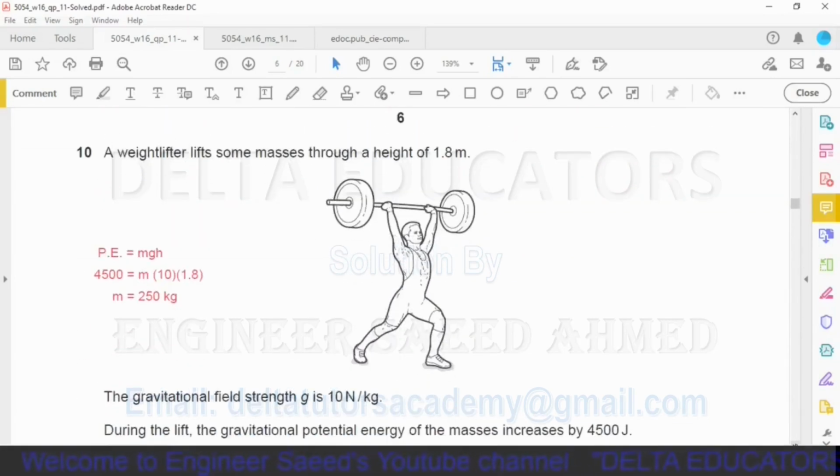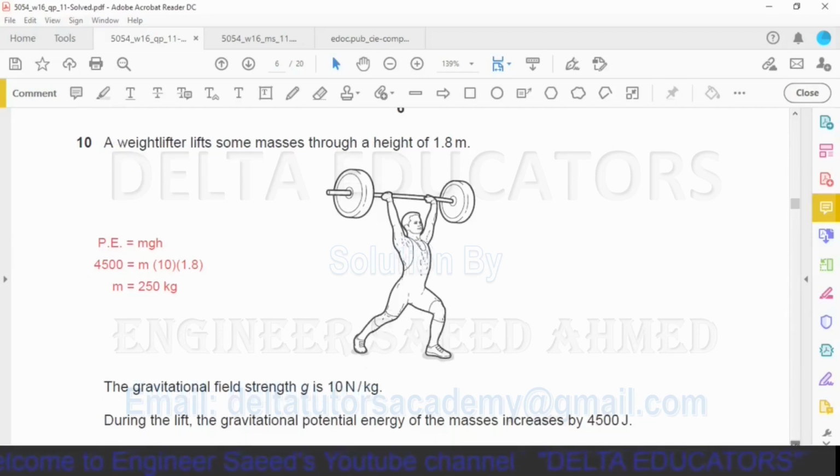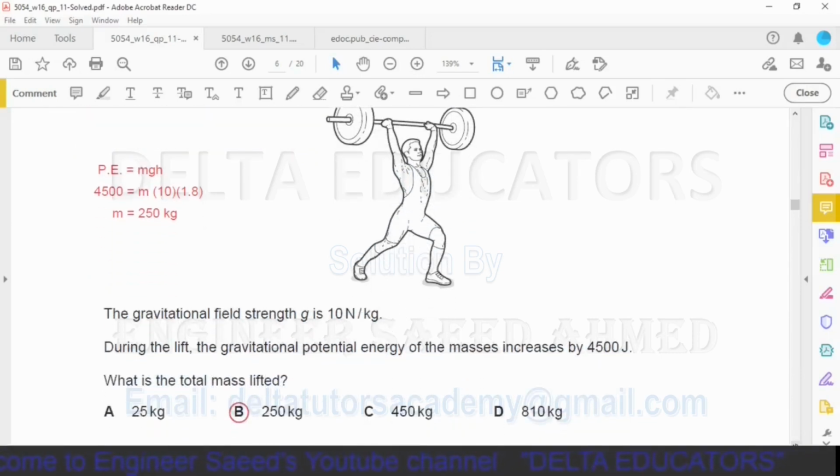Question number 10. A weightlifter lifts some masses through a height of 1.8 meter. The gravitational field strength g is 10 Newton per kg. During the lift, the gravitational potential energy of the masses increases by 4500 joules. What is the total mass lifted?